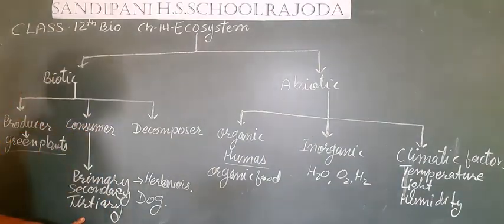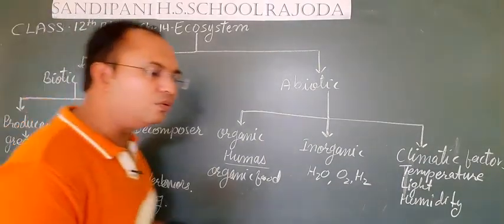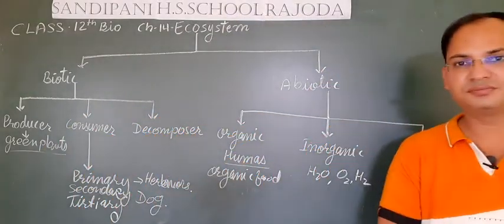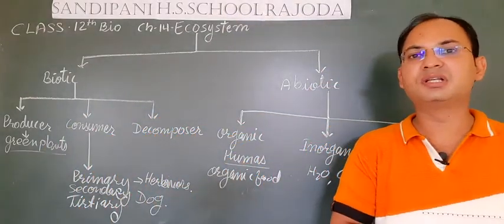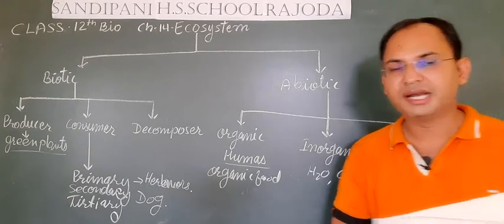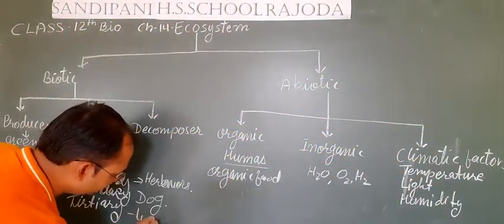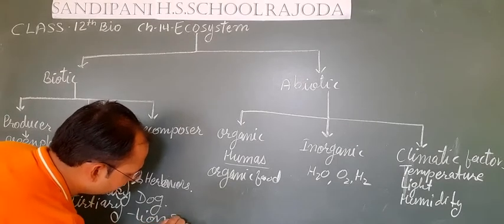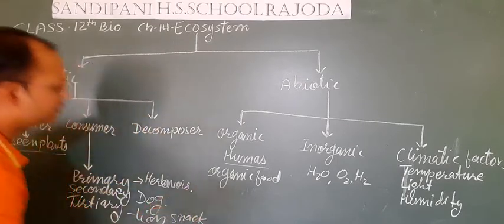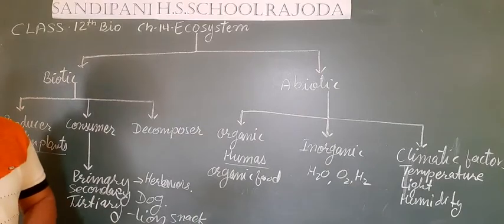Tertiary consumers are the consumers, students, who only eat flesh, like snakes, lion, etc. Lion, snake, etc. are examples of tertiary consumers.